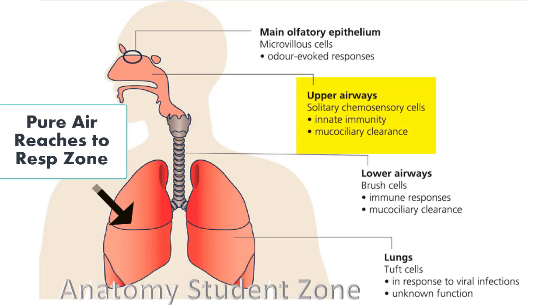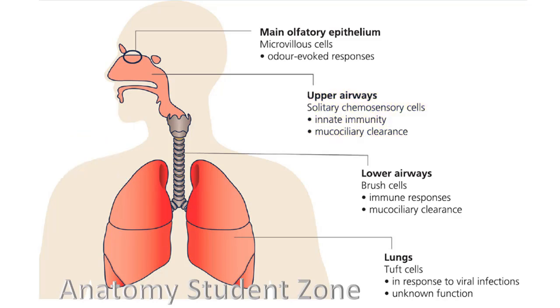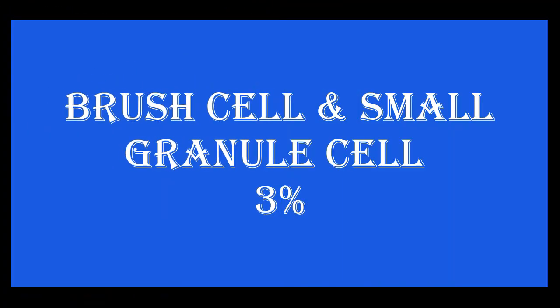Besides the basal cell, ciliated columnar and goblet cell that I explained, the respiratory epithelium also contains other columnar cells, and these cells are brush cells and small granule cells. Both these cells are columnar and they represent just 3% of the cells of respiratory epithelium. Now I will explain the brush cell, which is also named the tuft cell.